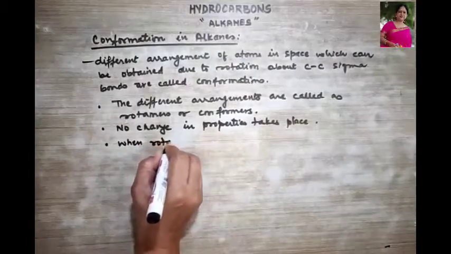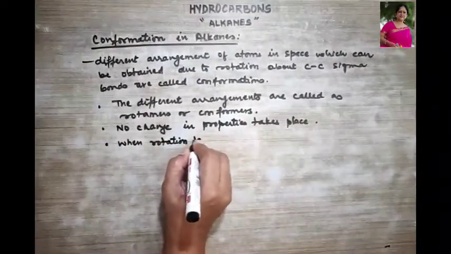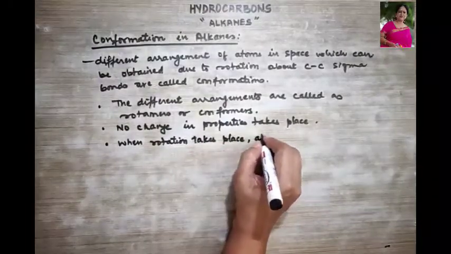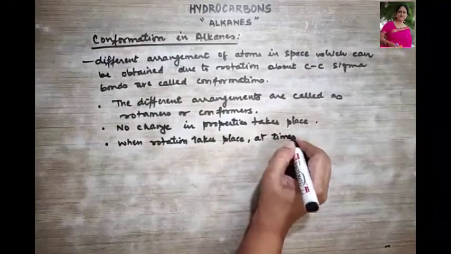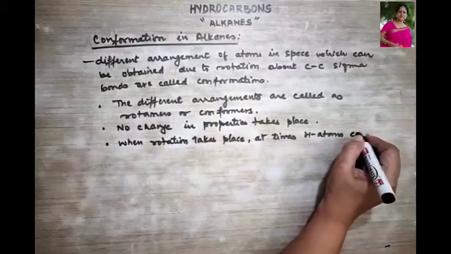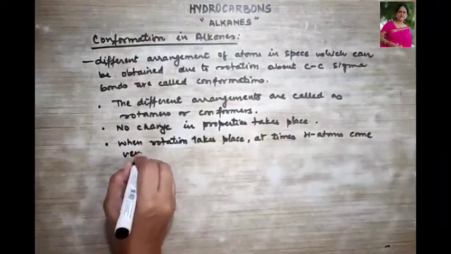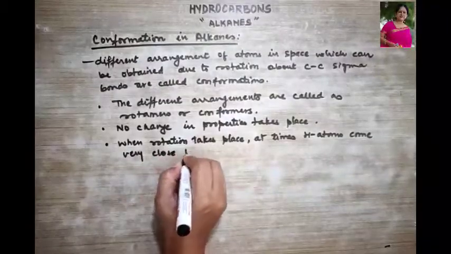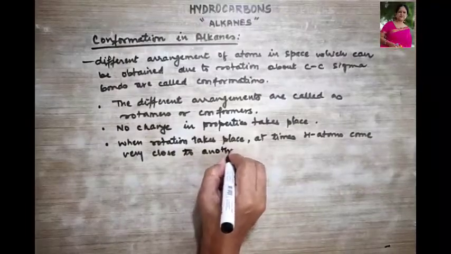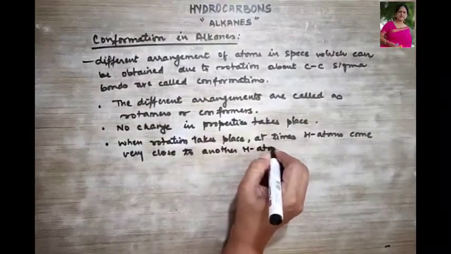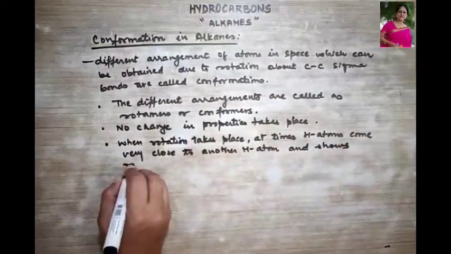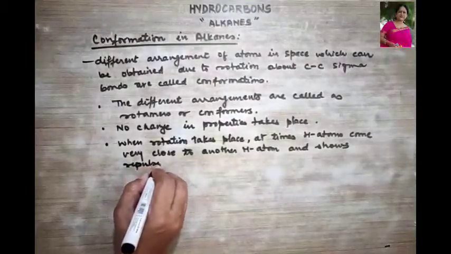So I mention it here. When rotation takes place, at times hydrogen atoms come very close to another hydrogen atom and show repulsion.